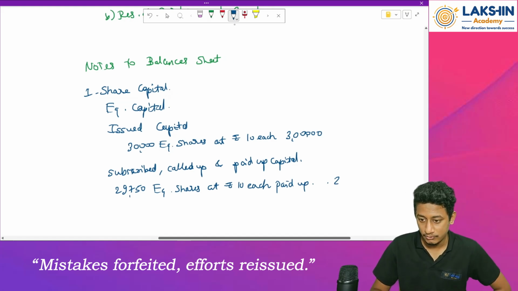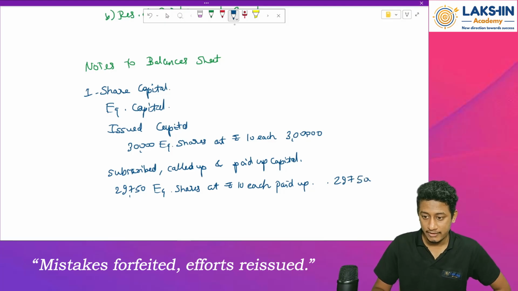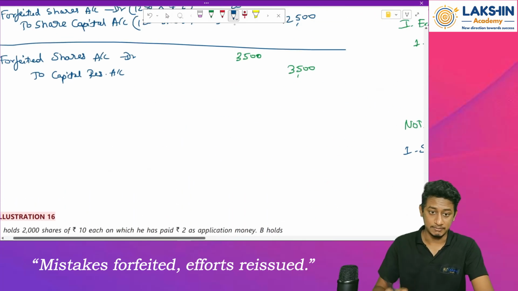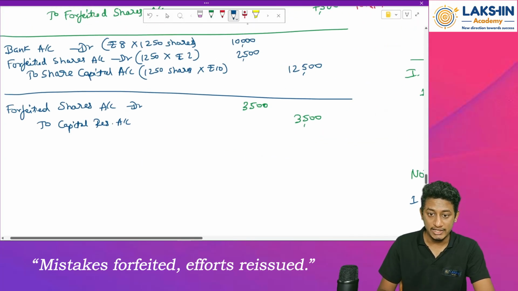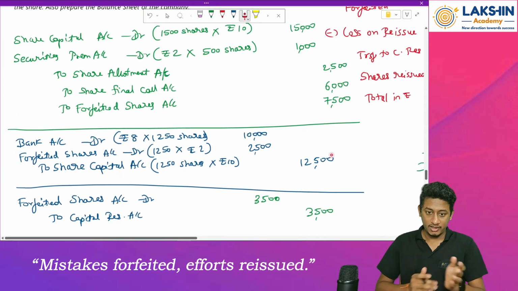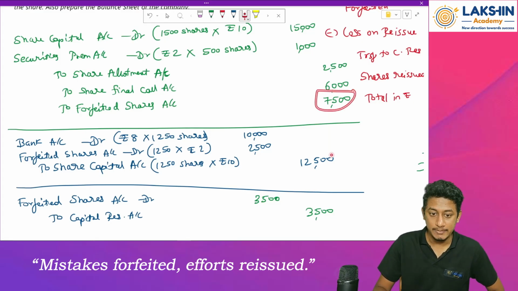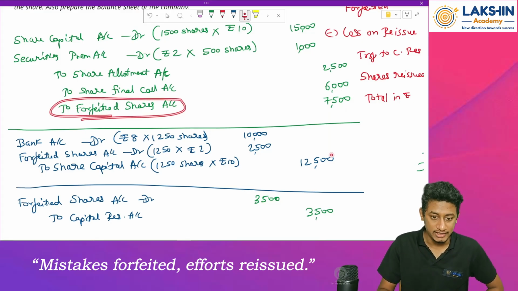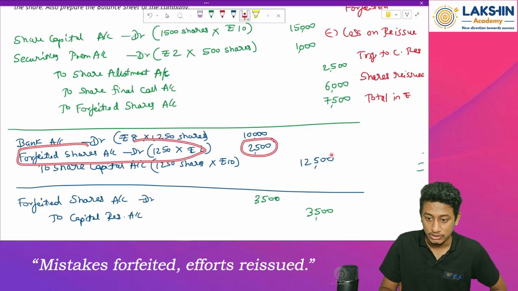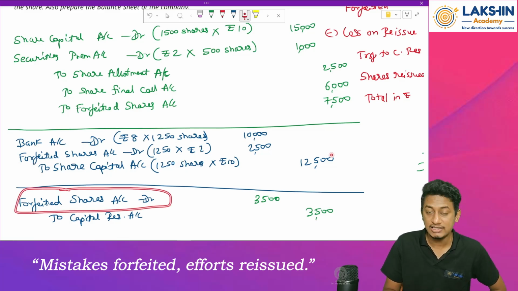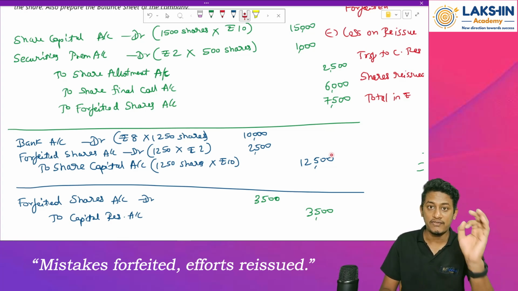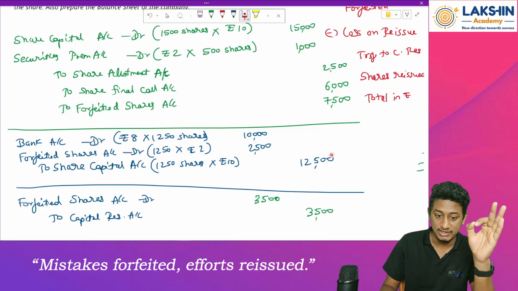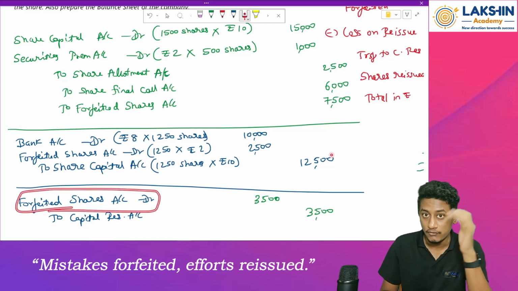29,750 into 10 will be 2,97,500. But remember this: whatever forfeited shares you have done, just minus this now. Here, 7,500 is credited with forfeited shares. Then it is debited by rupees 2,500. Again, it is debited by rupees 3,500. So how much remains? Just take 7,500 minus 2,500 minus 3,500. That is 1,500 rupees remaining. 1,500 rupees is still remaining in the forfeited shares account.